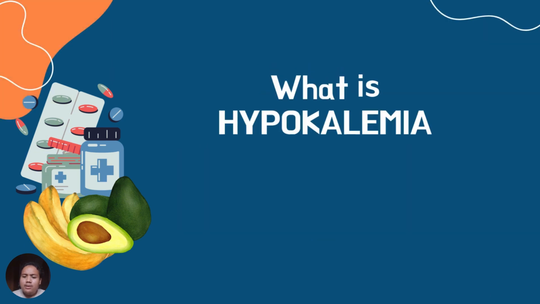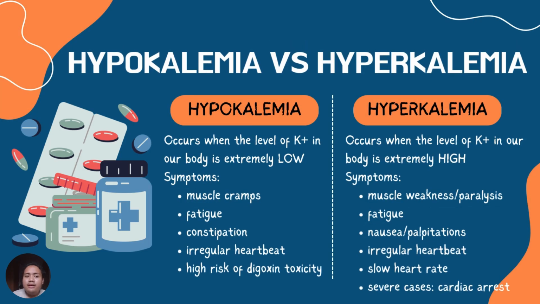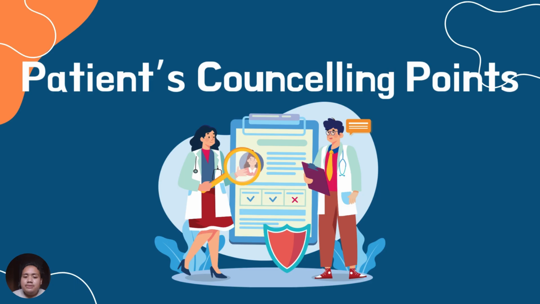You might be asking, what is hypokalemia and hyperkalemia? Hypokalemia occurs when the level of potassium in our body is extremely low. Meanwhile, hyperkalemia occurs when the level of potassium in our body is extremely high. We can see the symptoms of hypokalemia, such as muscle cramps, fatigue, constipation, irregular heartbeat, and high risk of digoxin toxicity. Meanwhile, for hyperkalemia, there will be muscle weakness, paralysis, fatigue, nausea, irregular heartbeat, slow heart rate, and in severe cases, there will be cardiac arrest.